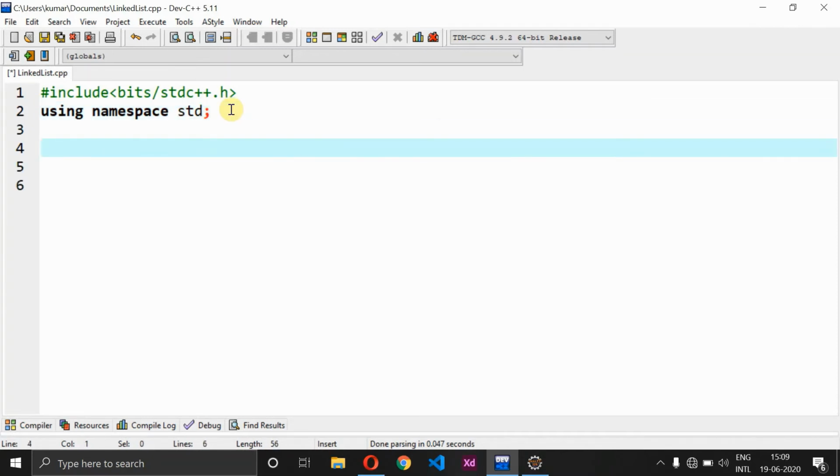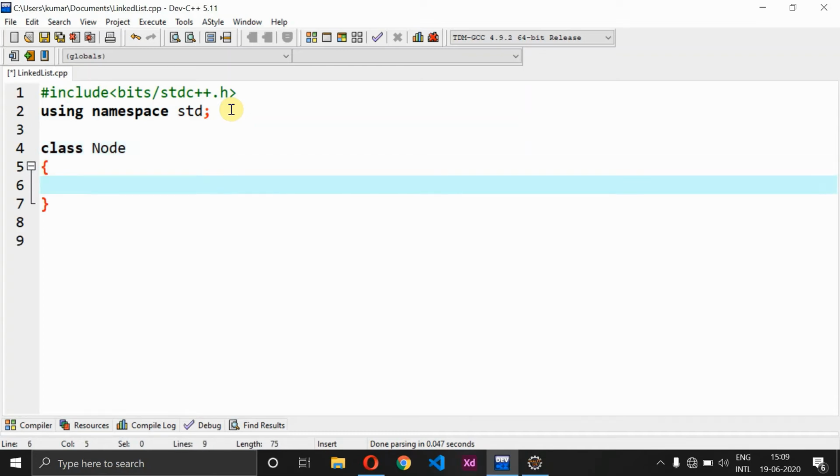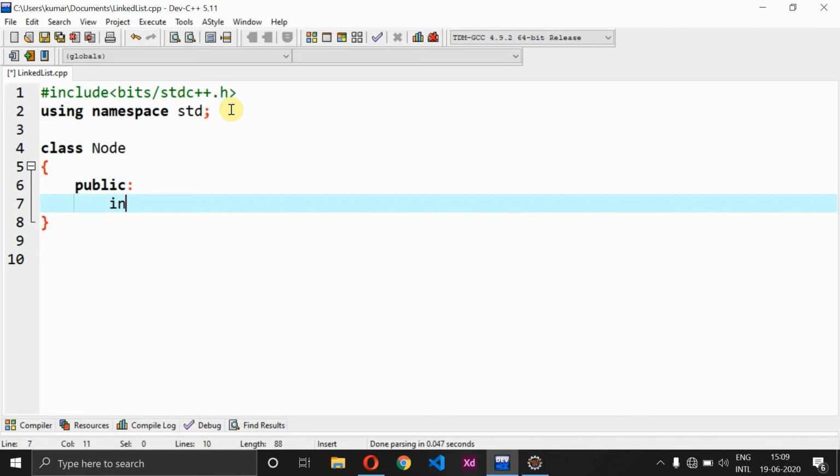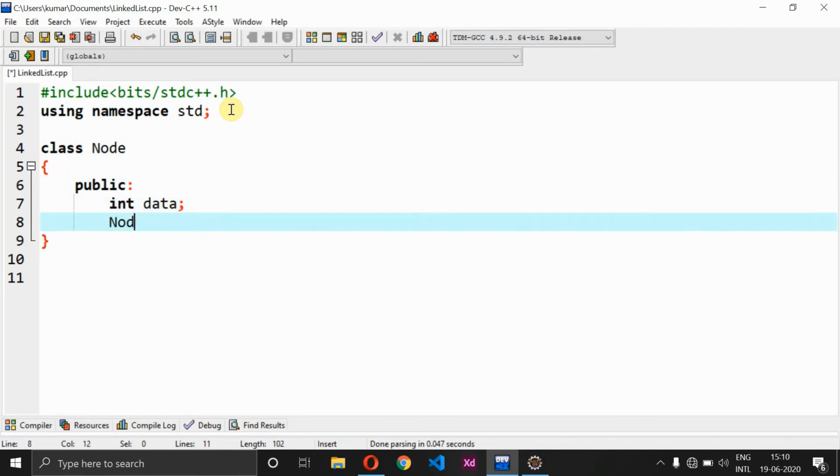And now let's start giving our class name. So class node, followed by this. After creating the class, I want to give the public specifier, so public, and here I need int data, and next one should be node star of next.